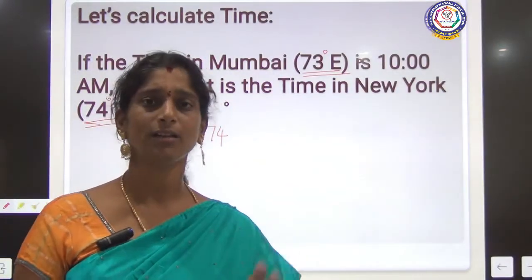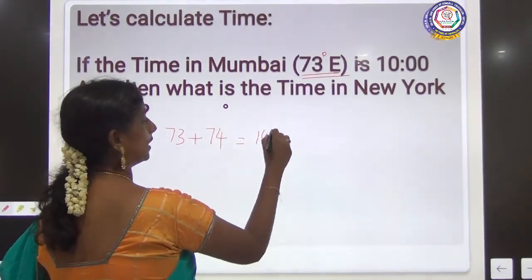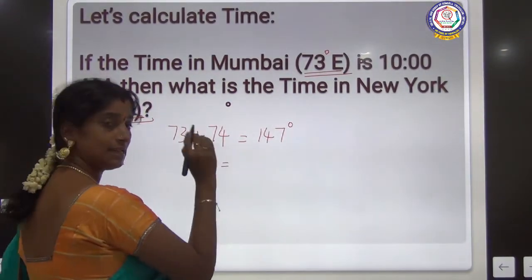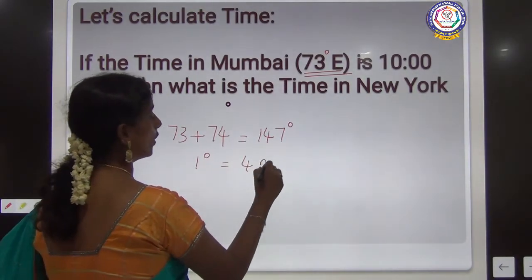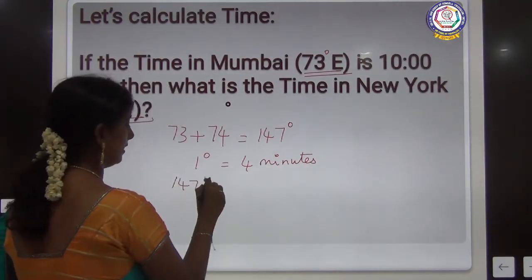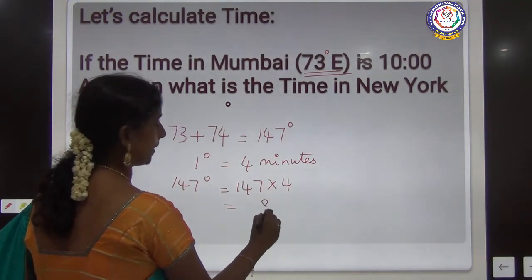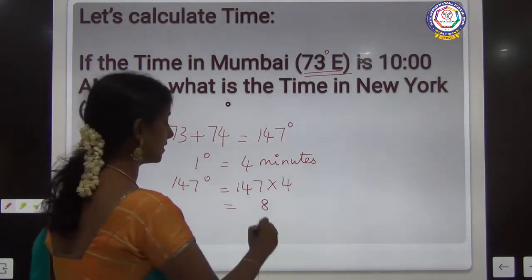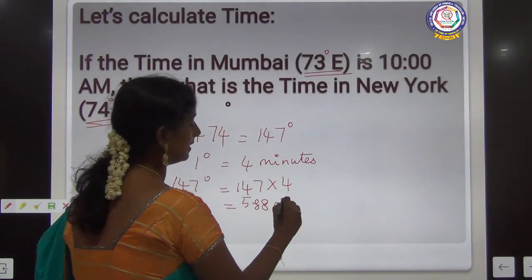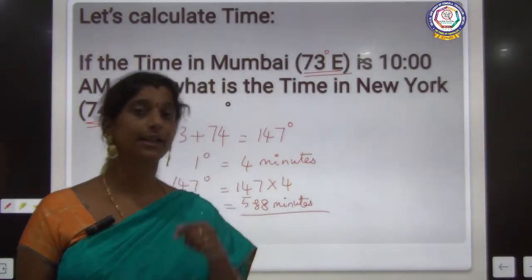If it is on the same direction, we will be subtracting it. So 73 plus 74 is 147 degrees. Clear? The calculation is still the same. 1 degree is 4 minutes. So 147 degrees is equal to 147 into 4, which is 7 fours are 28, 4 fours are 16 plus 2, 18, 1 four is 4, 4 plus 1, 5. So 588 minutes. So what will we do with this 588 minutes?